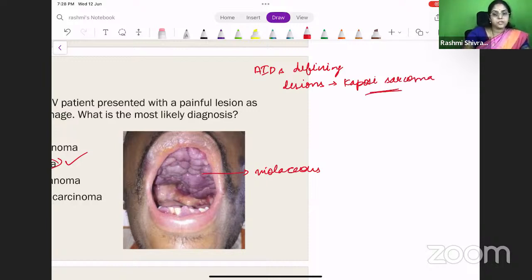So a few words about Kaposi sarcoma. It is caused by HHV-8 infection, human herpes virus 8. And the site, oral is the most common. You can get it on the skin and the extremities also, obviously. But the oral is the most common.